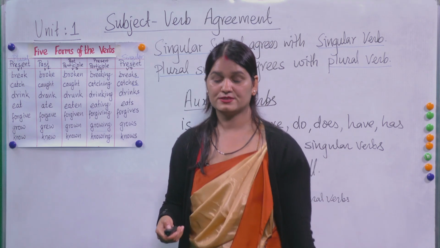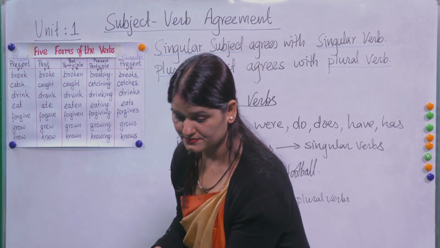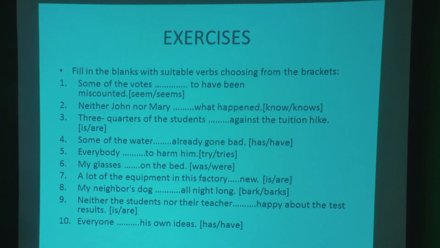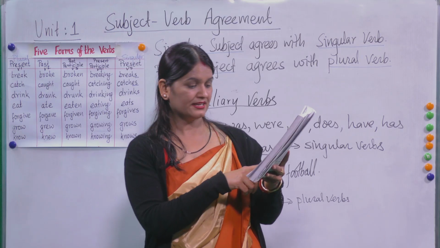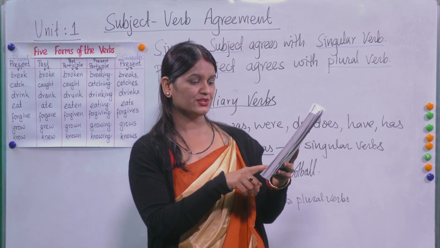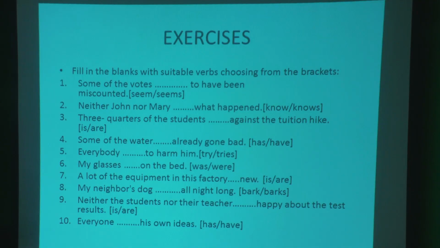There are some examples I have given. We are not doing the examples given there in the presentation. Now look at here from your book. All of you look at your book, page number 5. Number B, complete the following sentences choosing one of the correct forms of the verbs in the brackets.